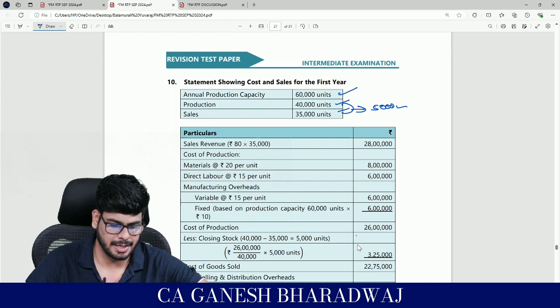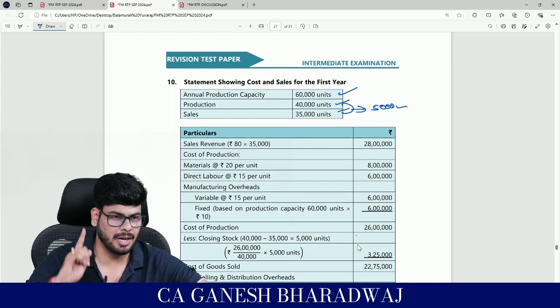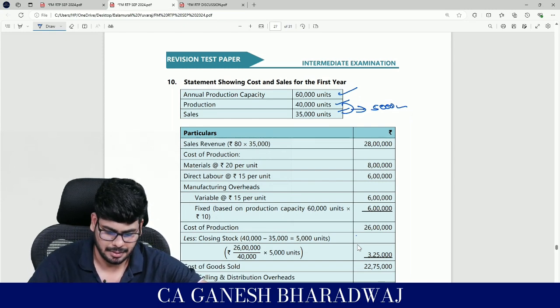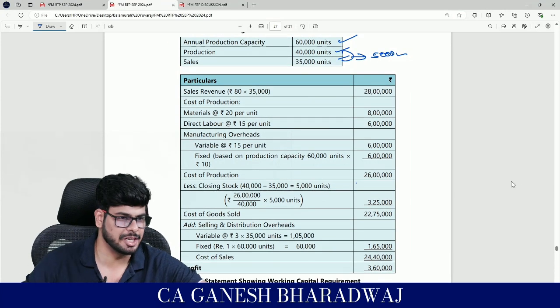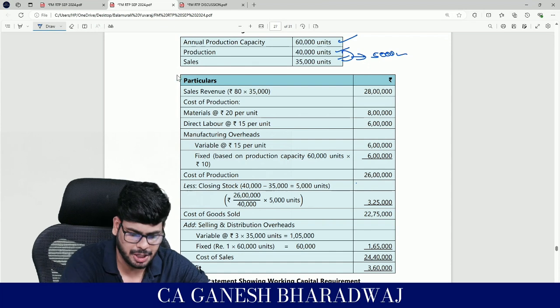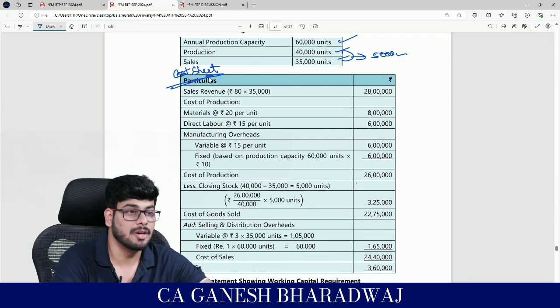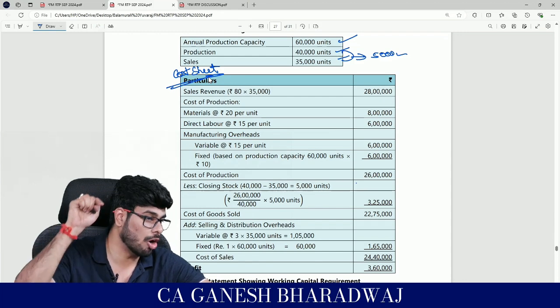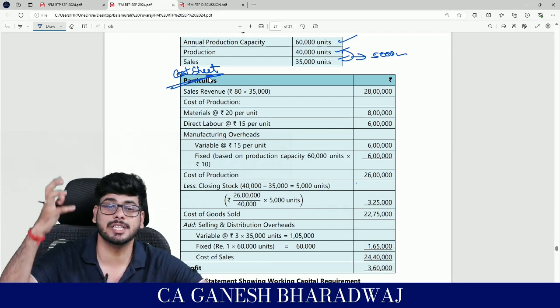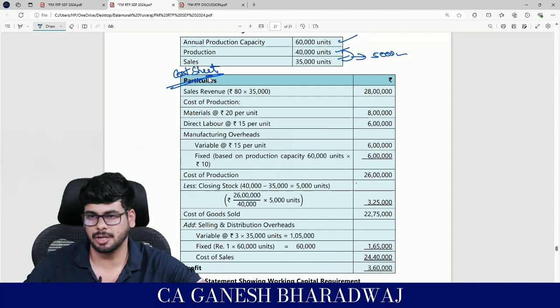Now, what is going to be the sales revenue? 80 rupees for every unit sold. Correct? Basically, the first thing that you need to do is prepare a cost sheet. This is nothing but your cost sheet. Clear with this? Why do we prepare a cost sheet? Only then will you know for which component of your working capital how much fund gets blocked. Are you clear with this?